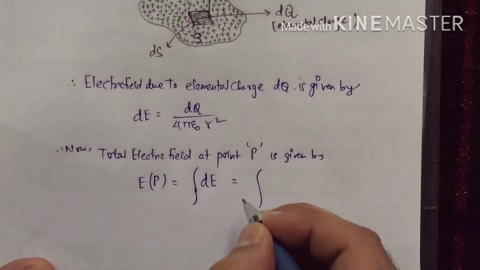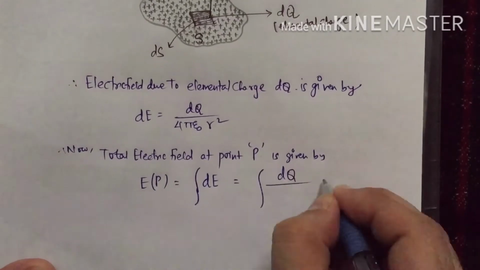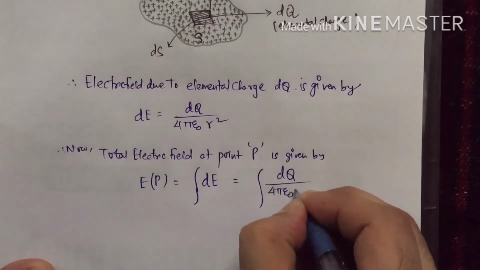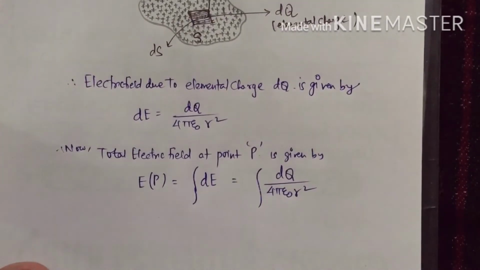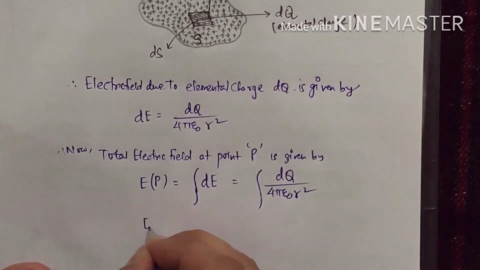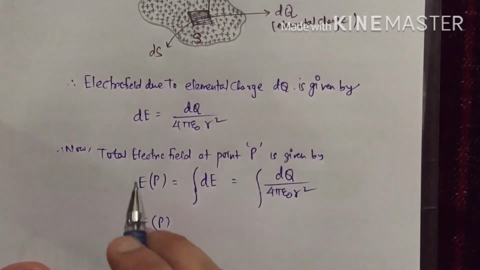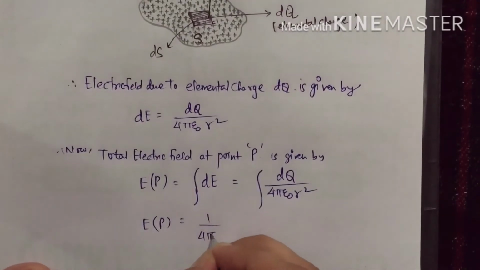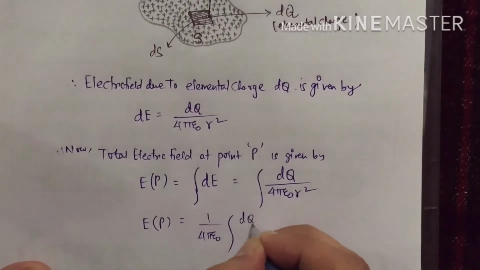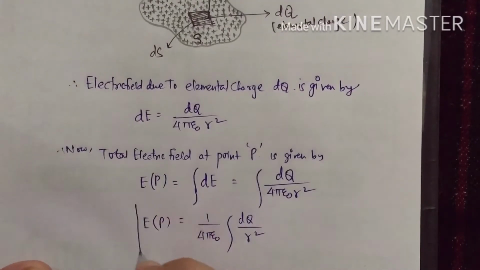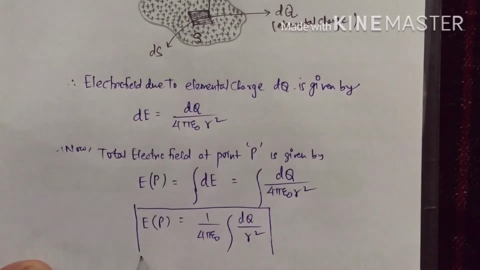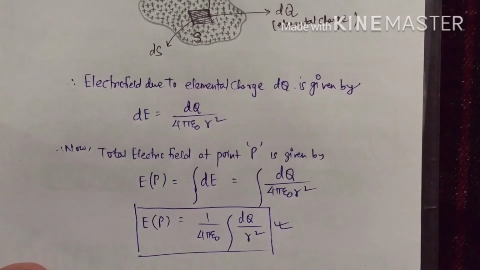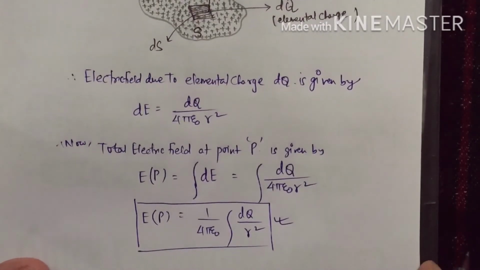And therefore what is dE? dE is dq divided by 4 pi epsilon naught r square, and therefore electric field due to continuous charge distribution is given as 1 by 4 pi epsilon naught integral of dq by r square. This is the electric field due to any continuous charge distribution.